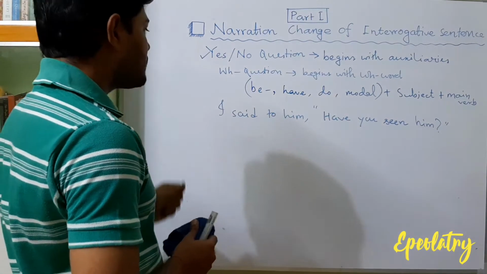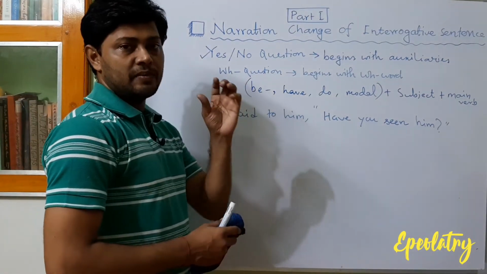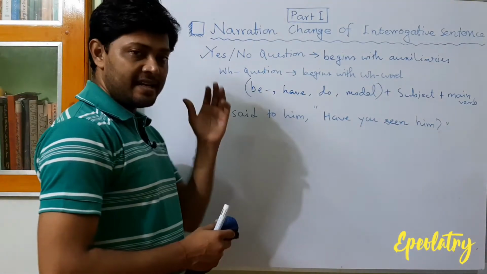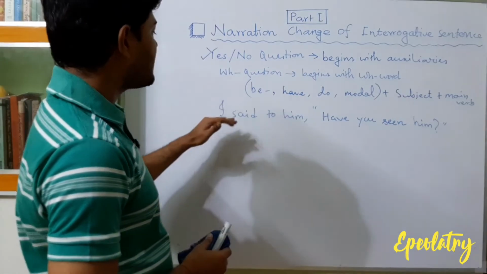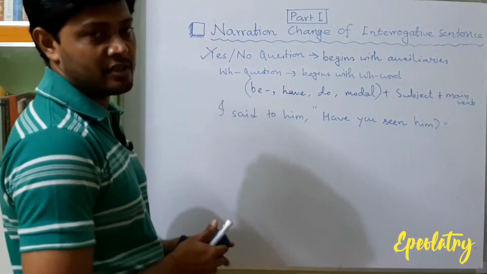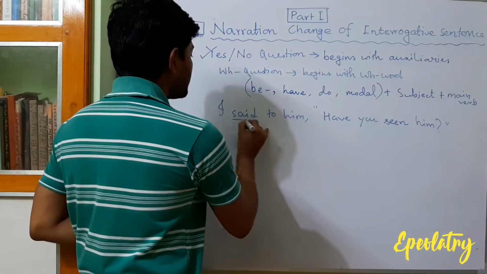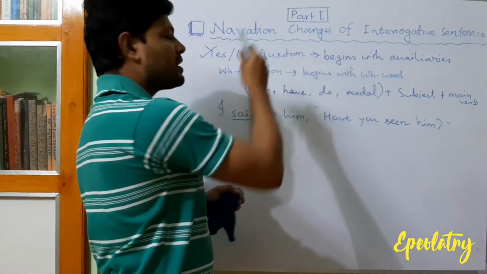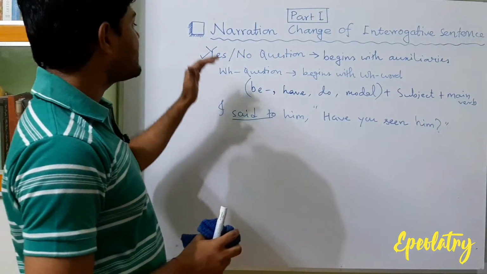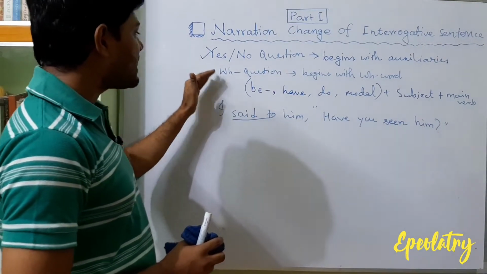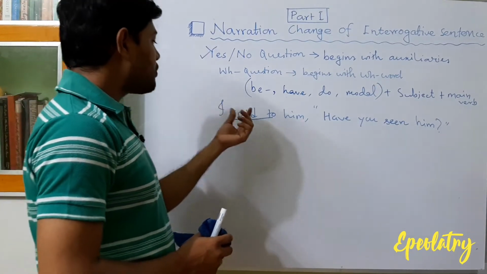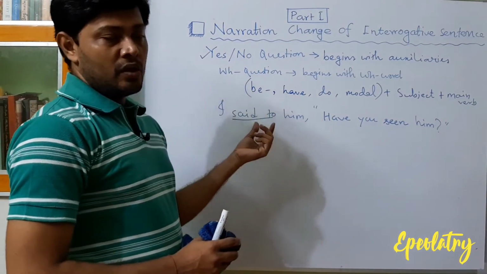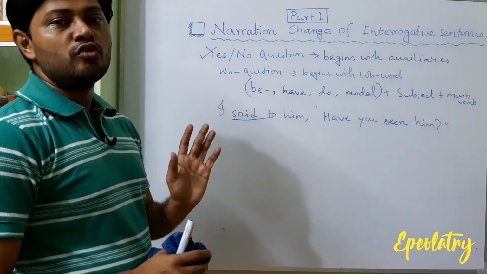Now we know that the first change that can happen while changing a direct speech into an indirect speech is in the reporting verb. In the case of an interrogative sentence, whether it is a yes-no question or a WH question, the reporting verb will always be changed into asked.